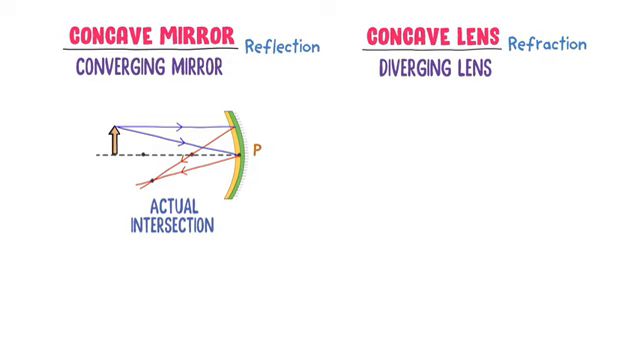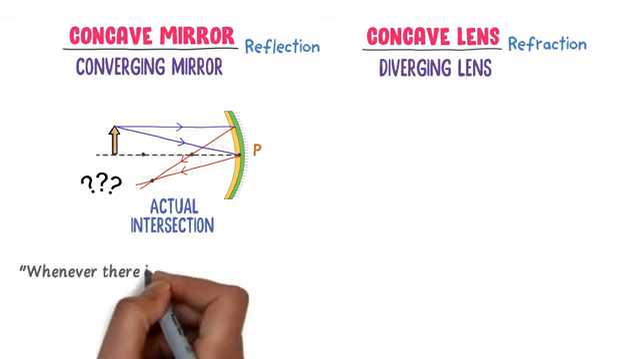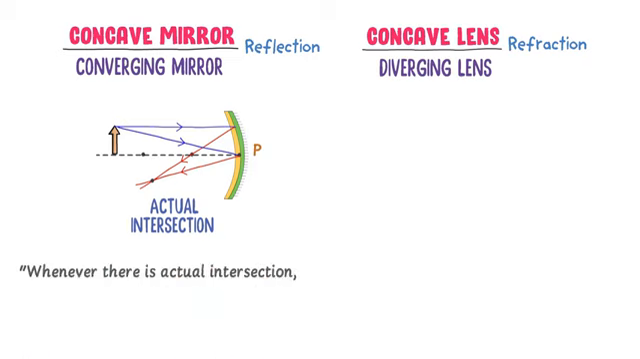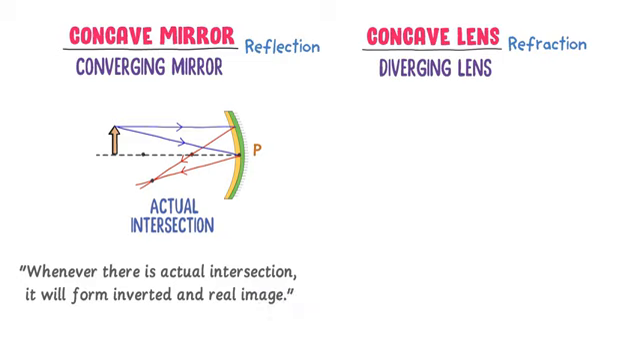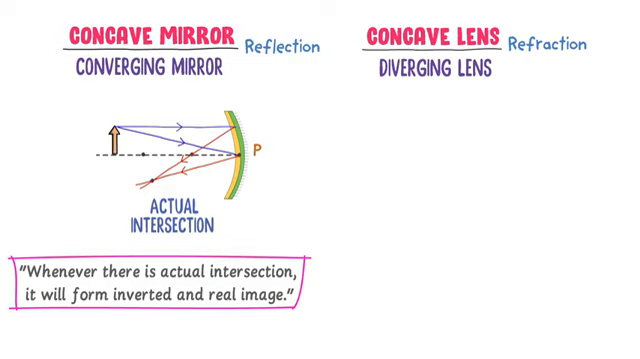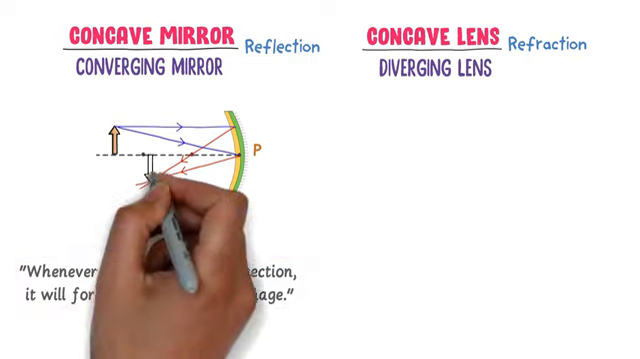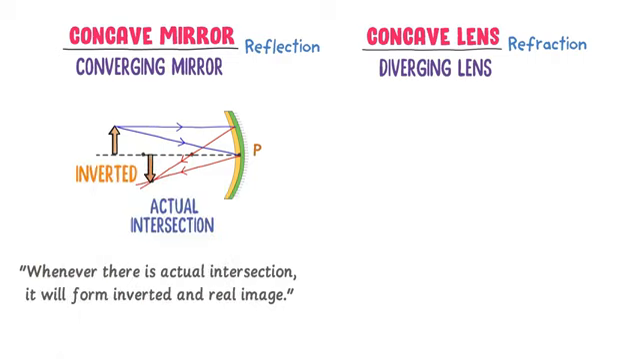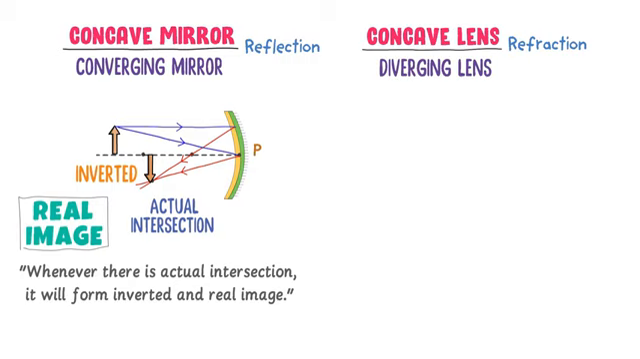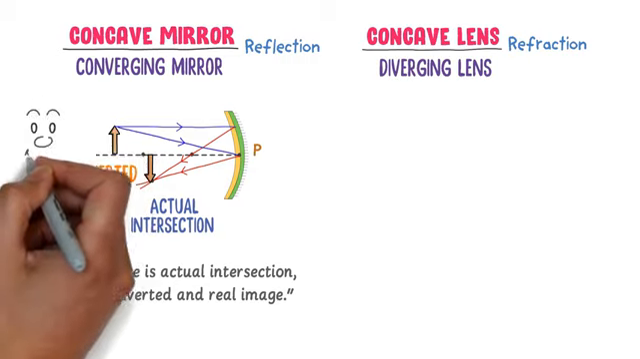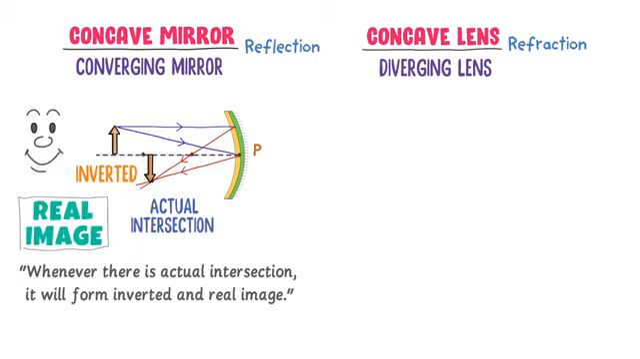Now listen carefully. What about the image of this object? Well, whenever there is actual intersection of reflected rays, it will form inverted and real image. Let me repeat it. Whenever there is actual intersection of reflected rays, it will form inverted and real image. So here, inverted image is formed and this image is a real image. For example, in our daily life, the image formed by human eye is a real image.